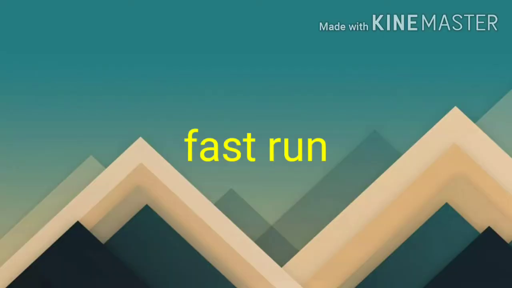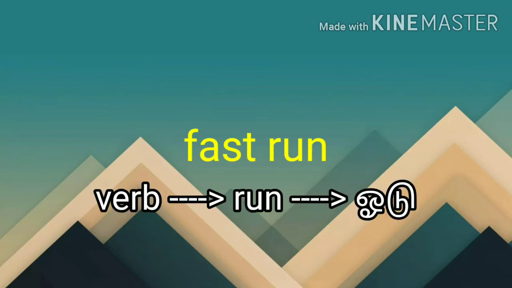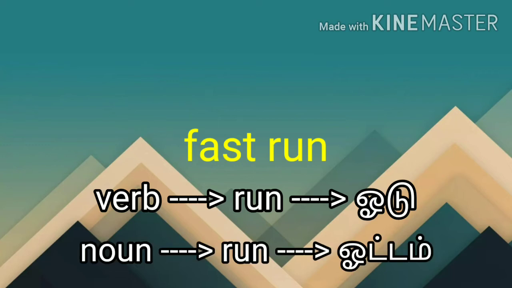No. Why no? Adverb won't come before the verb. But did I say that it is an adverb? No. I just gave you two words, that is fast plus run. When you use it as a verb, what's the meaning of run? If you change it to a noun, what's the meaning? Autumn.